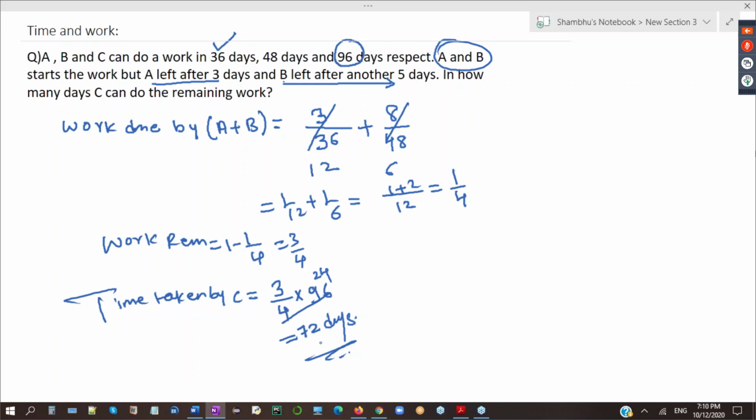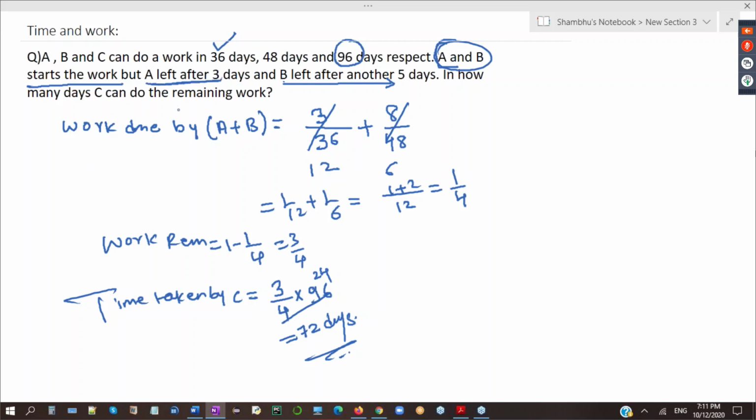First I calculated how much work is completed by A and B: 3 by 36 plus 8 by 48. And so I got 1/4 work is done. Then how much work remains? It is 8 because that is simple English. A and B start the work. Both A and B started today.